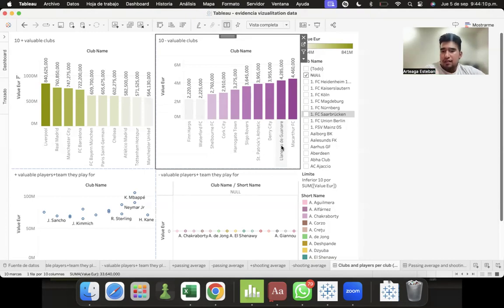Short name is the short name of the player to be analyzed. The club name is the name of the club to be analyzed. Shooting is the shooting average that each player to be analyzed has. Passing is the passing average that each player has.